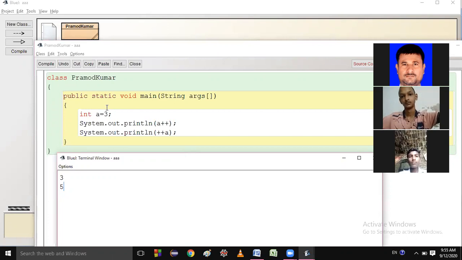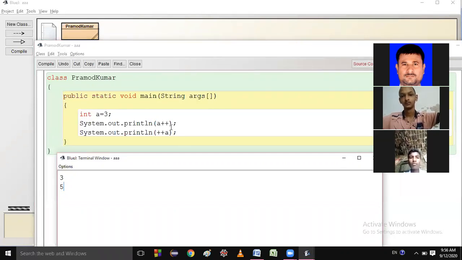So just see here, a equal to 3, so it will come here. I said first use then increment, because this is post increment. So first use, that means it will print the value of a, which is 3.